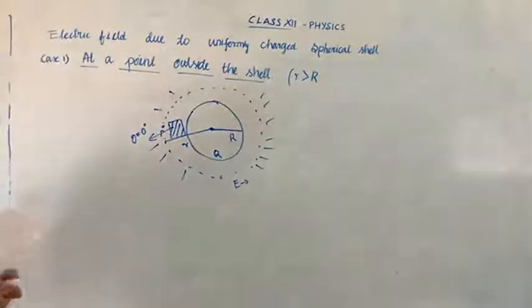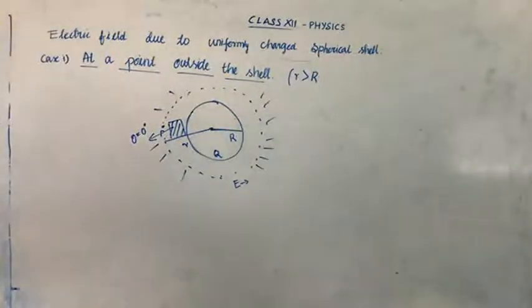Now see the diagram. There is a spherical shell. Let us choose a point P outside the shell. It is at a distance r from the center. The charge is uniformly distributed as the sphere is a symmetrical one. So each and every place the charge is uniform. So the electric field outward is greater than 0, and inward it is less than 0.